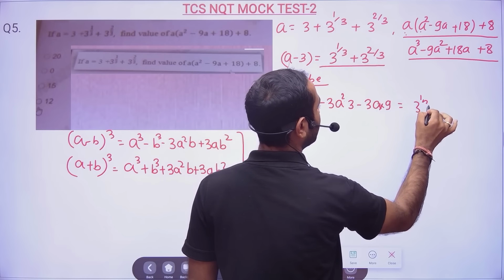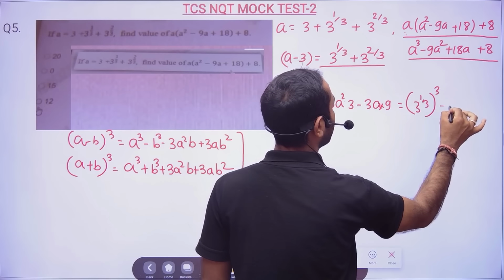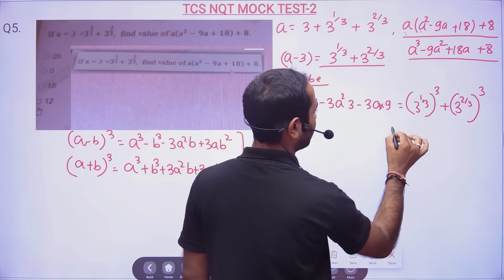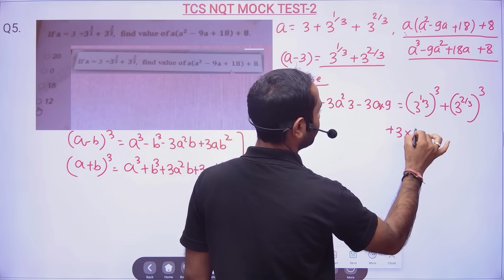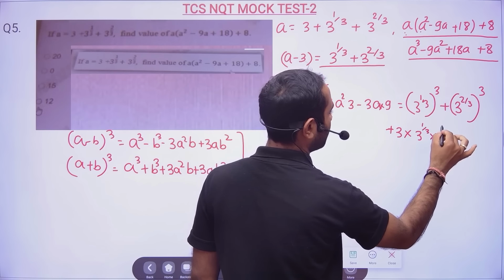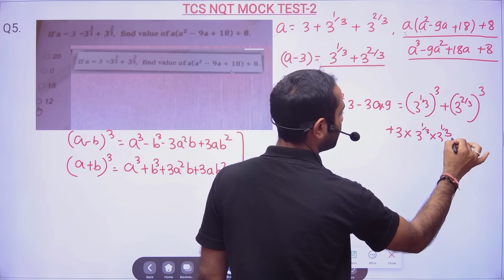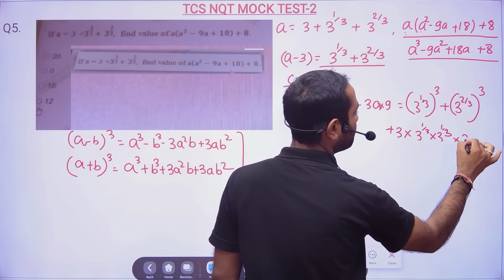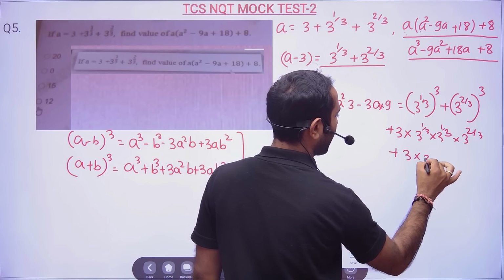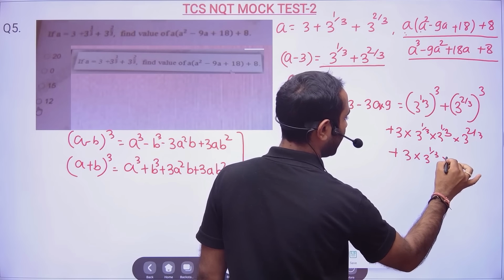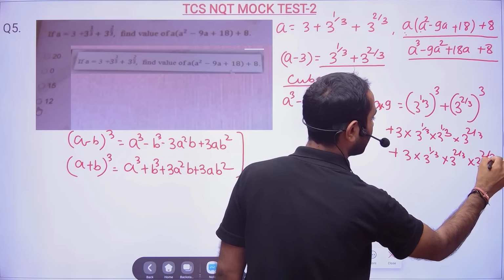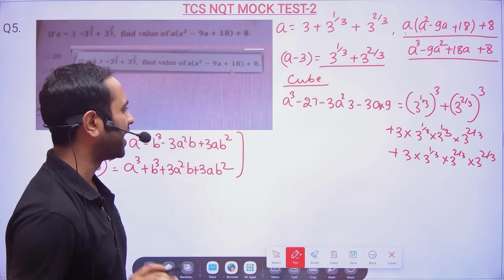So A cube plus B cube, this is simple only, you don't have to write like this, plus 3 into A square B, and plus 3AB square, where B is nothing but 3 to the power 2 by 3. You just have to write once, you will be getting the idea.